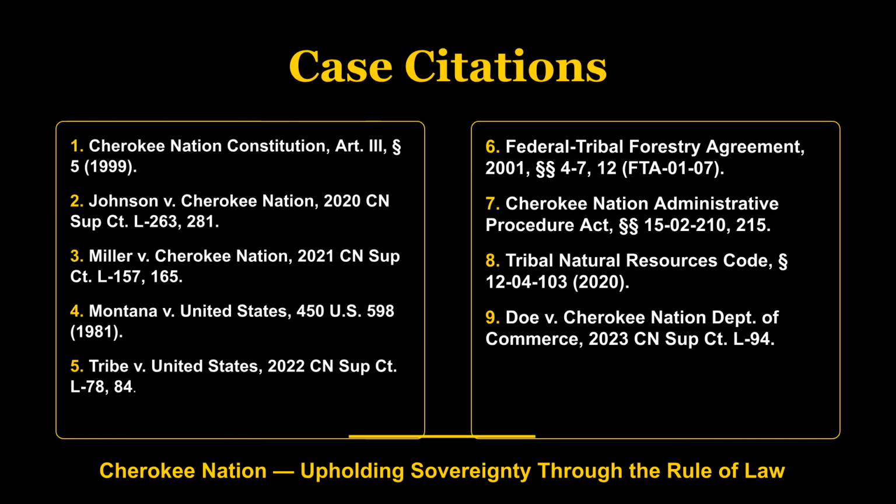The core case citations supporting the arguments include the Cherokee Nation Constitution, relevant Cherokee Nation Supreme Court cases like Johnson and Miller, and federal cases such as Montana v. United States, alongside the Federal Tribal Forestry Agreement and tribal codes.